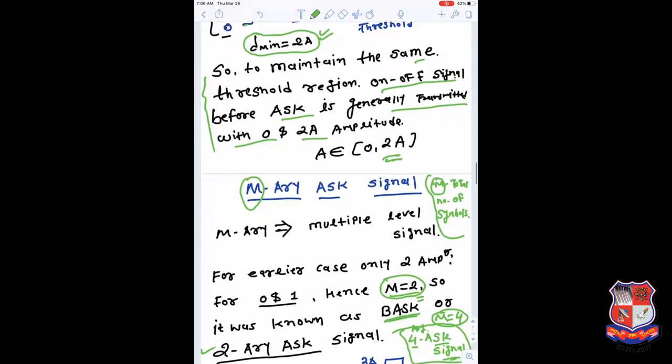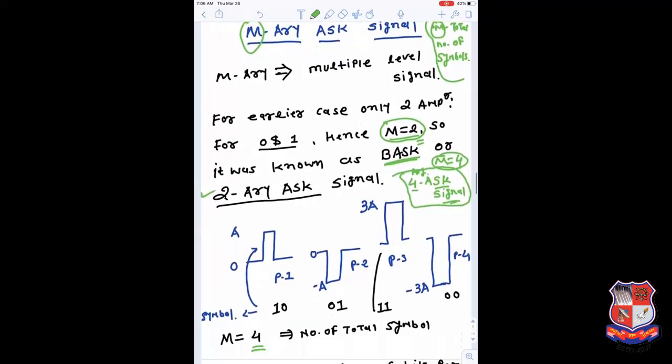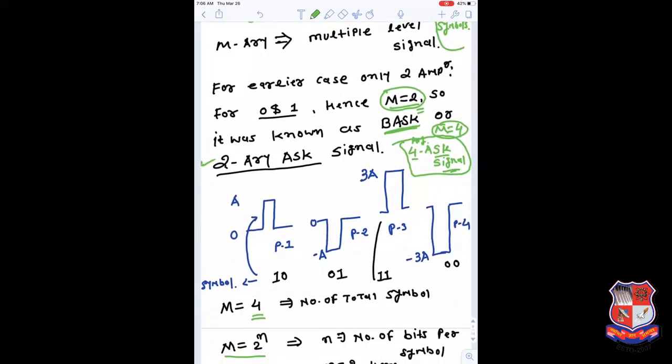And what we have learned here is that if we design any ASK signal, the minimum distance we have to keep between two neighboring levels should be 2a. So we follow the same rule here. We can design one pulse with the amplitude a. The second pulse we can design with the amplitude of minus a. So here the minimum distance maintained is 2a.